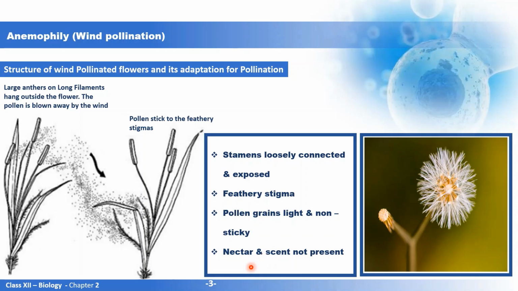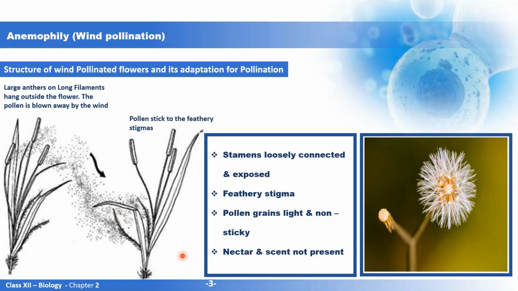As you can see here in an example, the large anthers on long filaments hang outside the flower. Because they are well exposed, they can be blown away by the wind, and these pollen grains land on the stigma, which is feather-like, so that it can be easily captured by it.